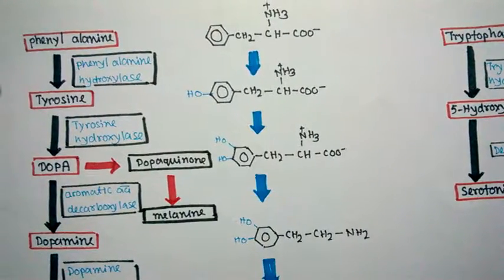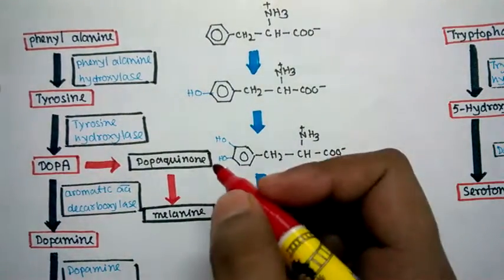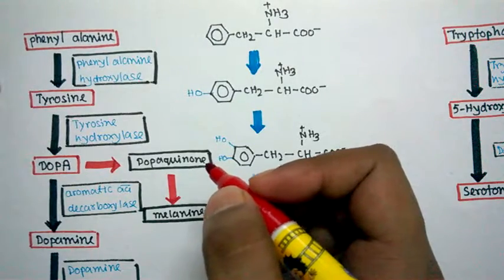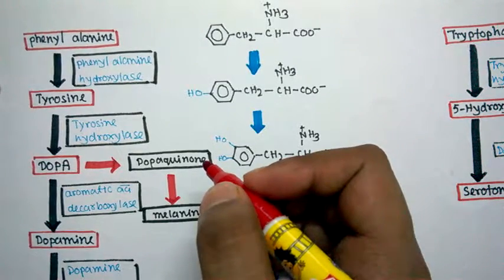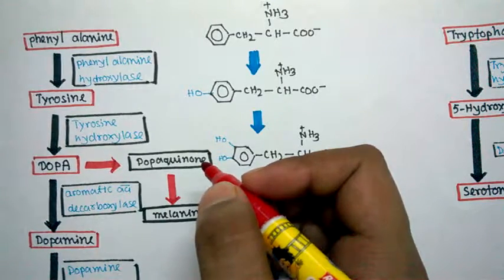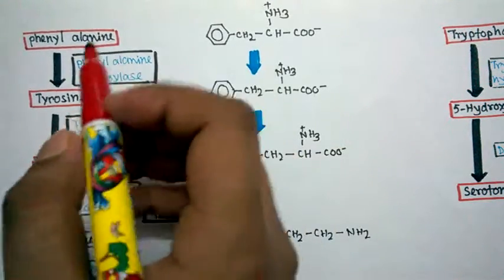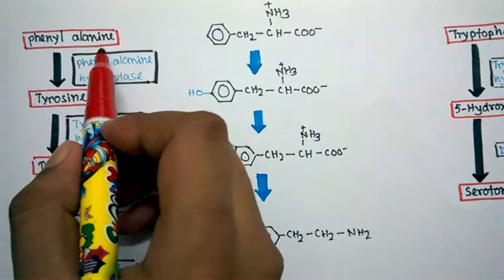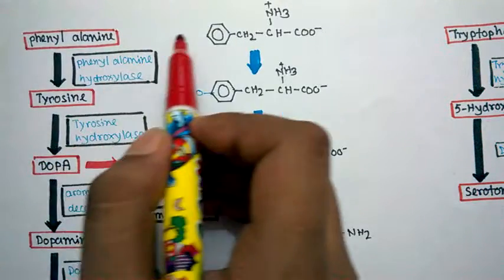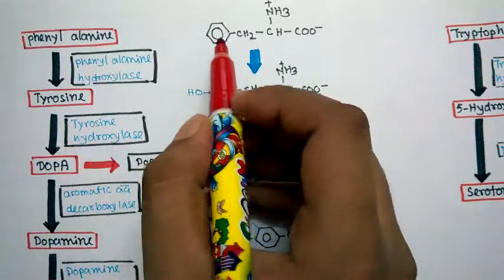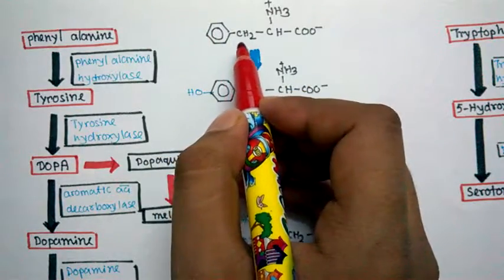So let's first talk about the epinephrine biosynthesis pathway, and in this same pathway you would find that dopamine and norepinephrine are produced. This pathway starts with phenylalanine, which is an aromatic amino acid.